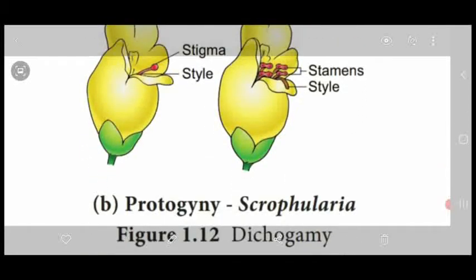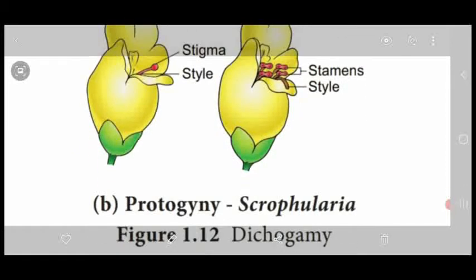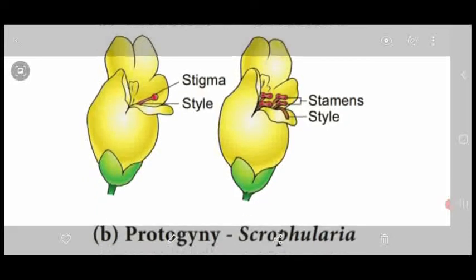Next one, protogyny. Example, Scrophularia. Which one is developed first? The stigma is developed earlier than the stamen. See the second diagram. After that only the anther or the stamen develops. That is called protogyny.